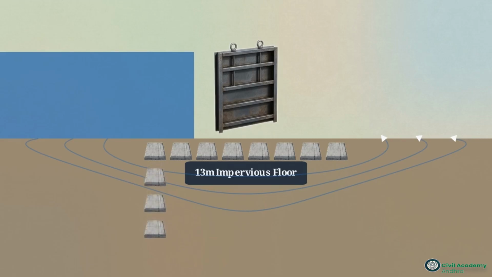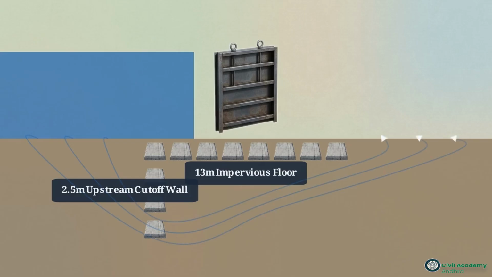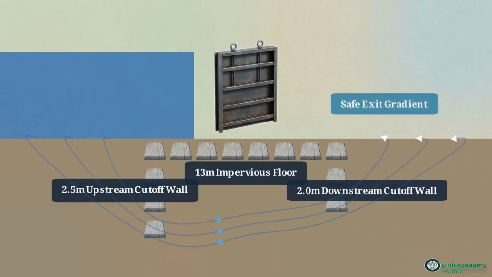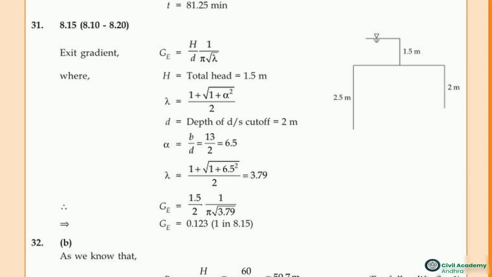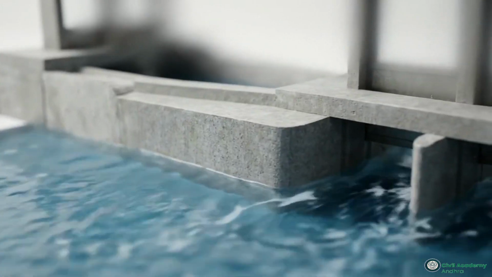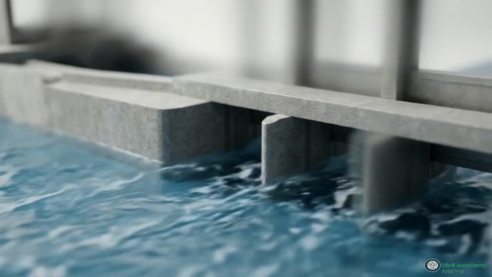This is augmented by a 2.5-meter-deep upstream cutoff wall driven into the soil, which immediately drops the initial uplift pressure by forcing the seepage to dive under it. Finally, a 2.0-meter-deep downstream cutoff wall is placed exactly at the critical exit point, forcing the flow lines to travel deep underground before they can turn upward to escape. In the mathematical solution, this final downstream barrier ensures the exit gradient drops to 0.123, pulling upward velocity below the critical failure threshold. The massive concrete geometry buried deeply beneath the regulator is the direct physical manifestation of these fluid mechanics equations.